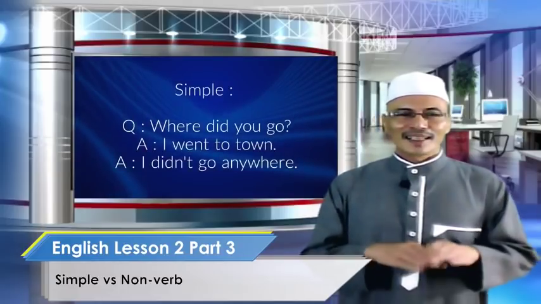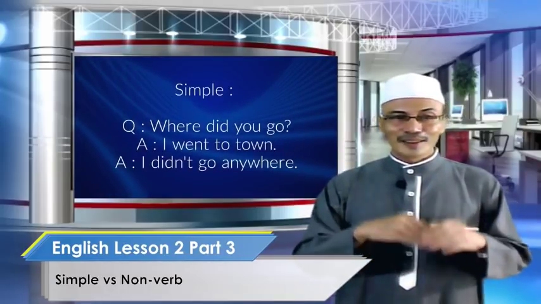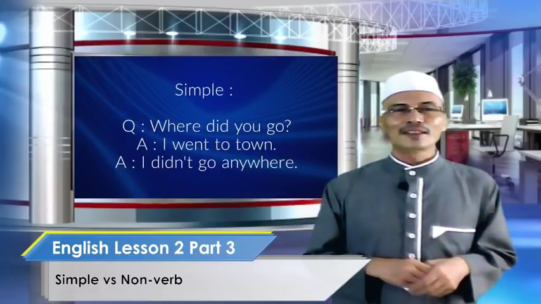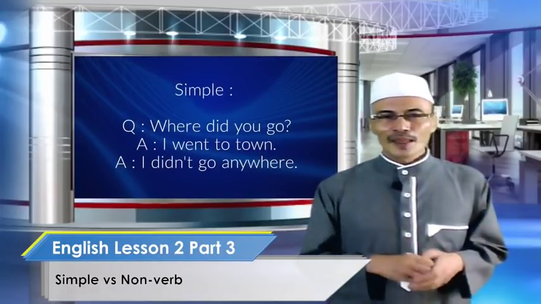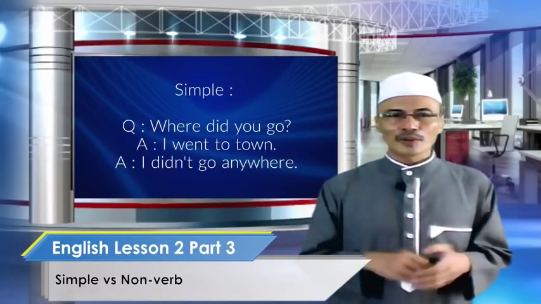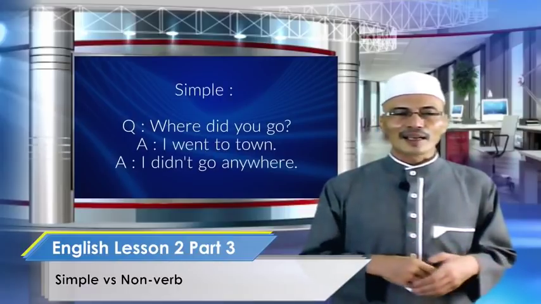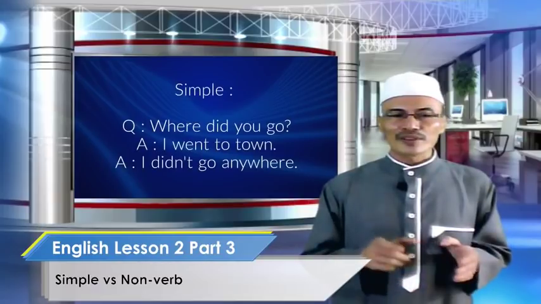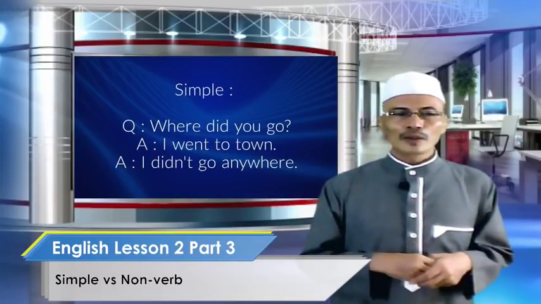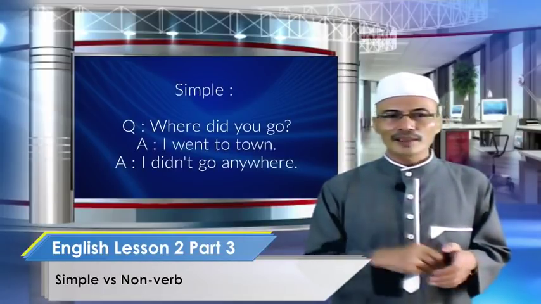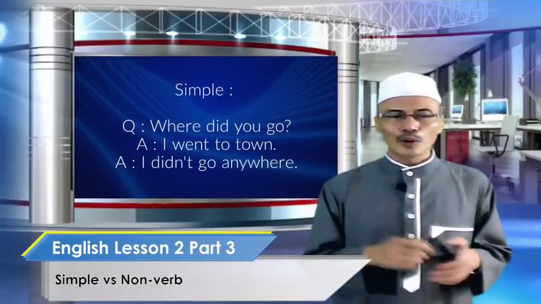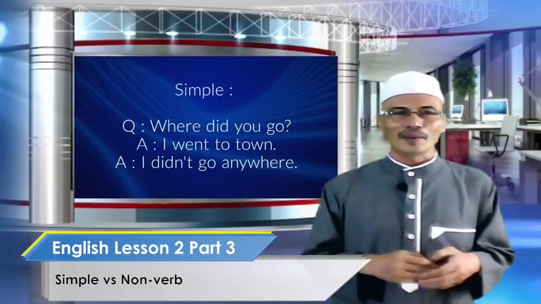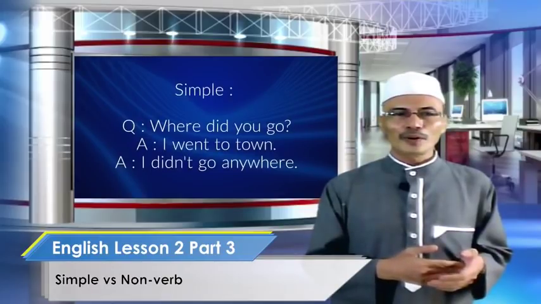Okay. Let's take a little look at this one. A revision. Here is a simple verb. You see again, where did you go? Did is supported by go, and when you answer, I went. Went is a past tense. And if you want to answer no for a simple verb, I didn't go. Look at the word didn't. There must be another simple verb to go with it. I didn't go anywhere. Now another example for the non-verb.